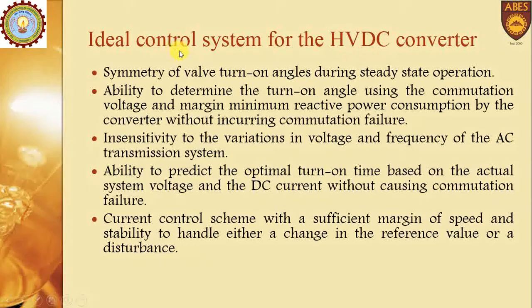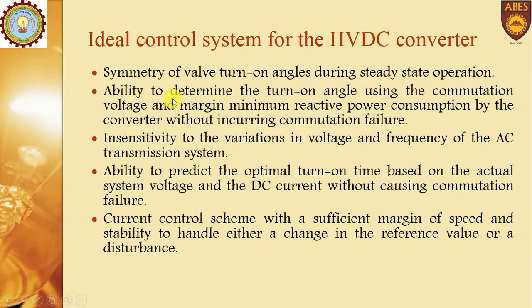Then, the desirable properties that an ideal control system for any HVDC system should have: it should have symmetry of valve turn on angle. It should have the ability to determine the turn on angle, and this determination will be done using the commutation voltage and margin, with minimum reactive power consumption.